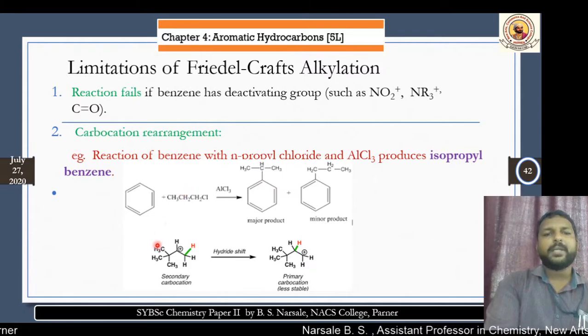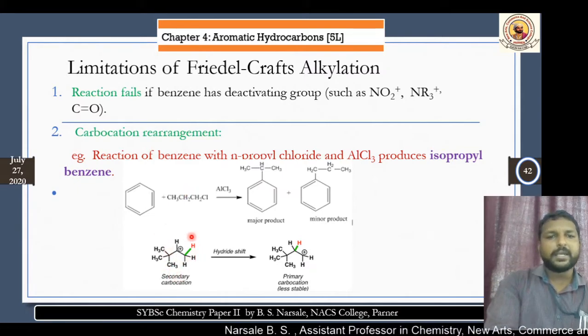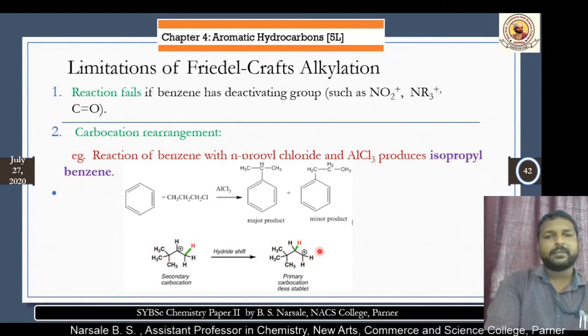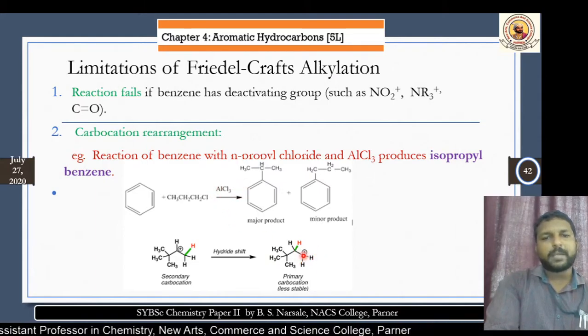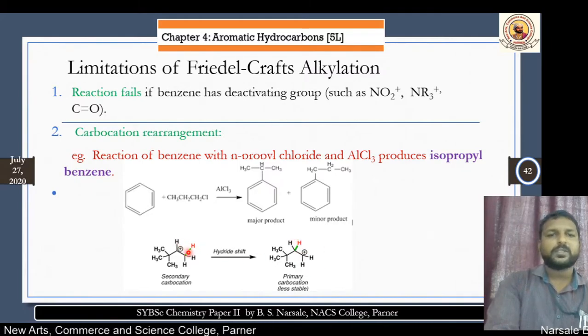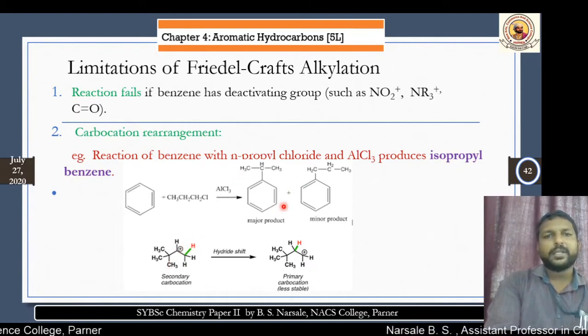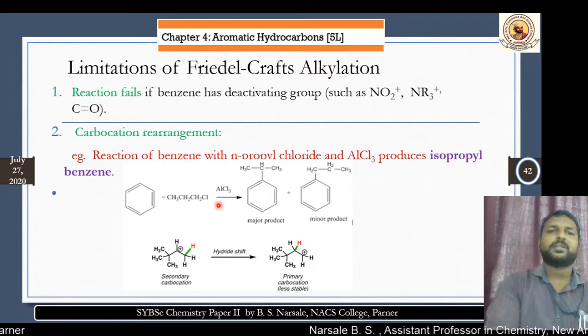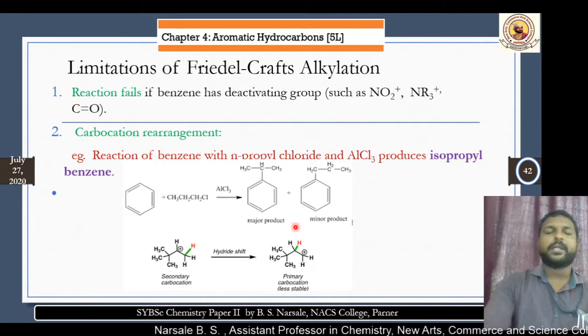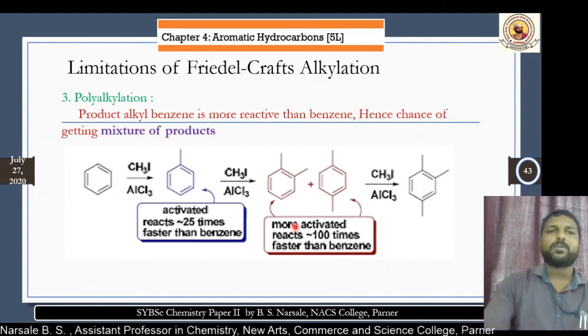Because as an intermediate it gives formation of a secondary carbocation, which is more stable than a primary carbocation. In the presence of AlCl3 it first gives a primary carbocation, but it shows hydrogen transfer to give your secondary carbocation. And as the secondary carbocation is more stable, it gives the major product, which is more stable. Therefore, we got more than one product. Hence, we say carbocation rearrangement gives more than one product, that means a lesser amount of the desired product.